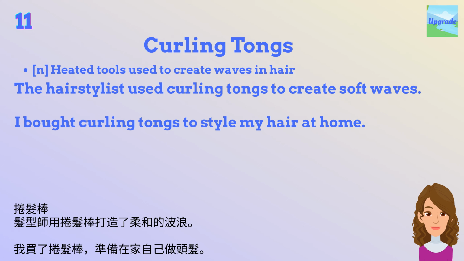Curling tongs. Heated tools used to create waves in hair. Examples. The hairstylist used curling tongs to create soft waves. I bought curling tongs to style my hair at home.